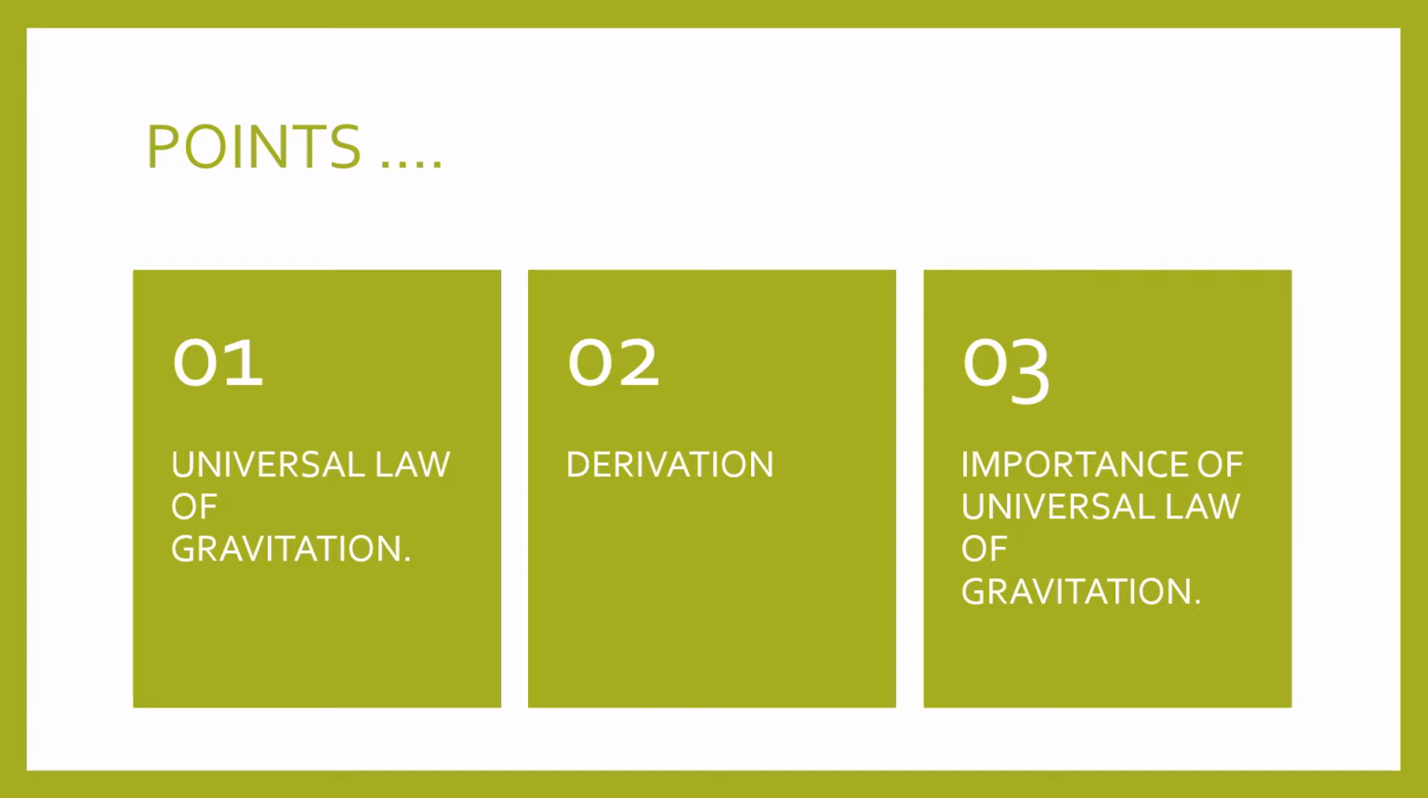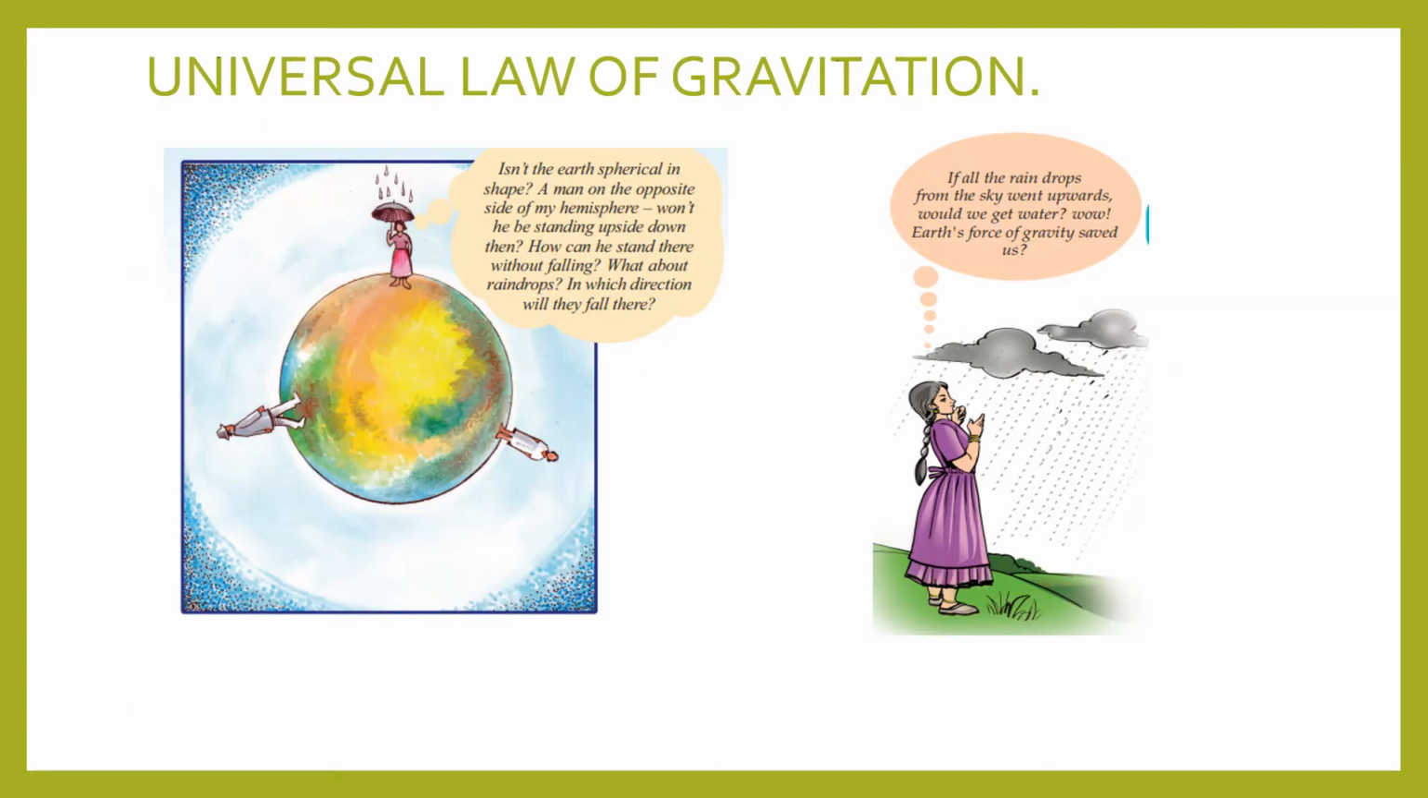Universal law of gravitation, its derivation. Derivation means gravitational constant, also importance of universal law of gravitation.